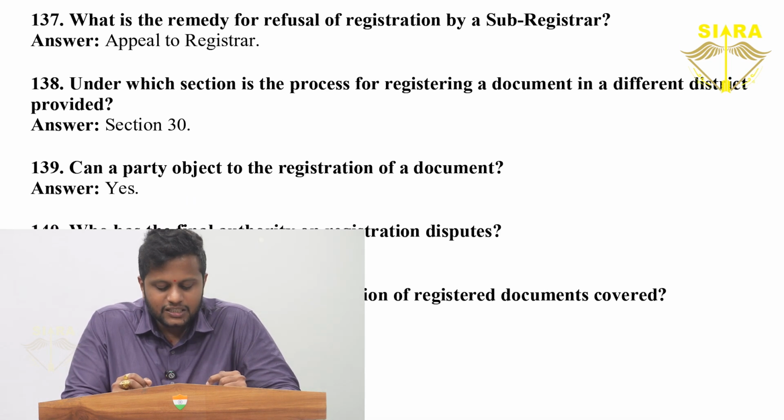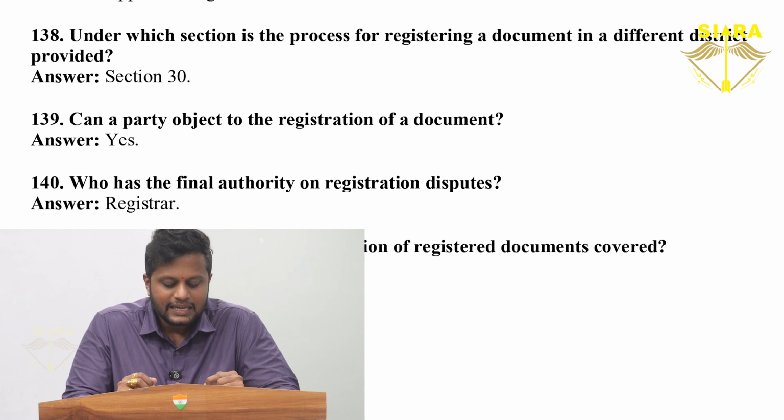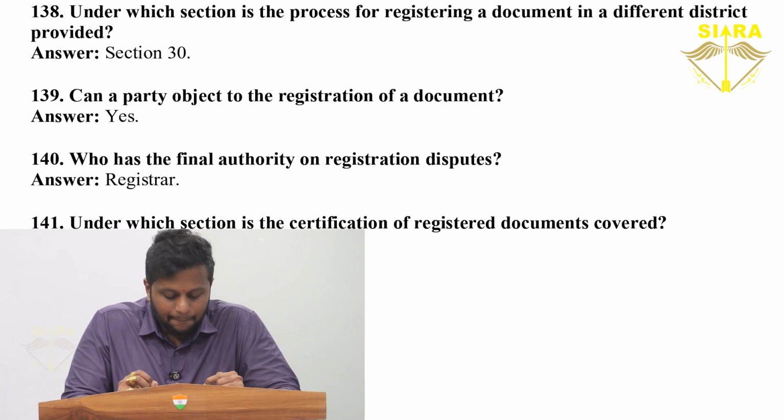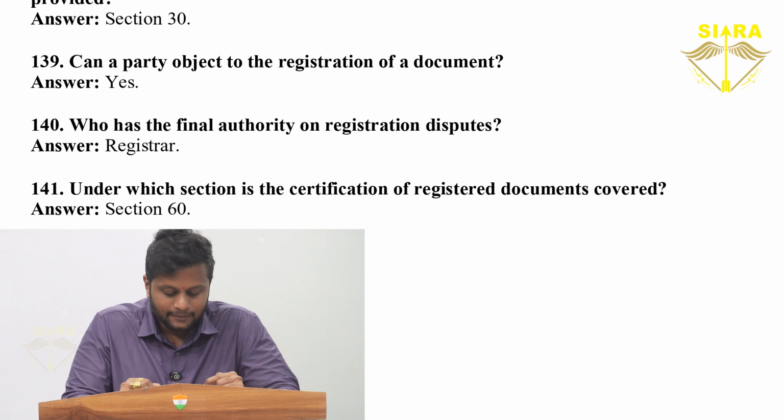Under which section is the process for registering a document in a different district provided? Section 30. Can a party object to the registration of a document? Yes. Who has the final authority on registration disputes? Registrar. Under which section is the certification of registered documents covered?